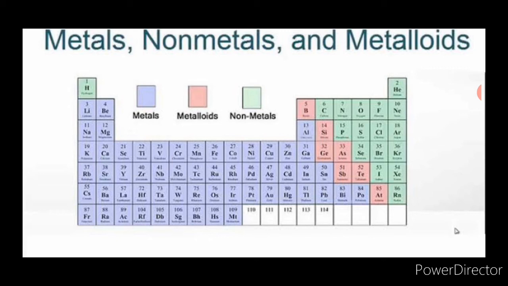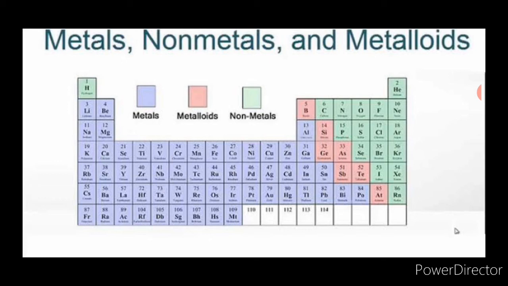Now if you see, alkali metals, lithium to francium from top to bottom, are metals. Alkaline earth metals from beryllium to radium from top to bottom. Transition metals from group 3 to 12 are metals, and p block elements, that is aluminium, gallium, tin, bismuth, all these are metals.